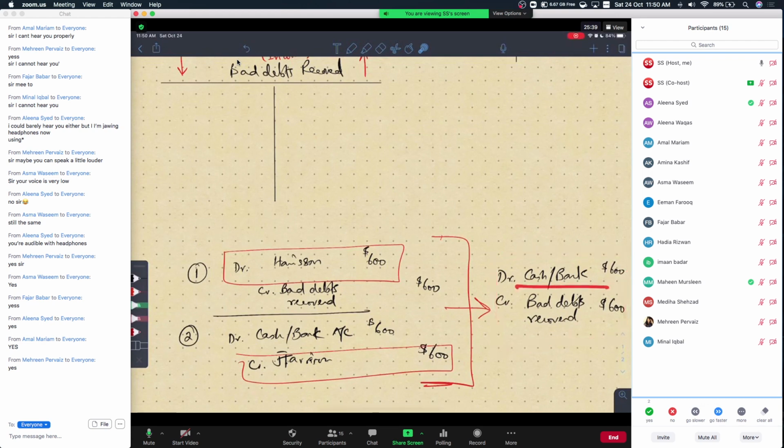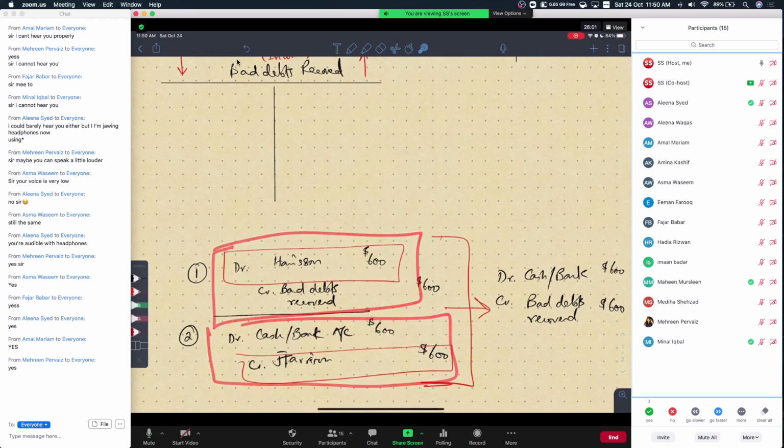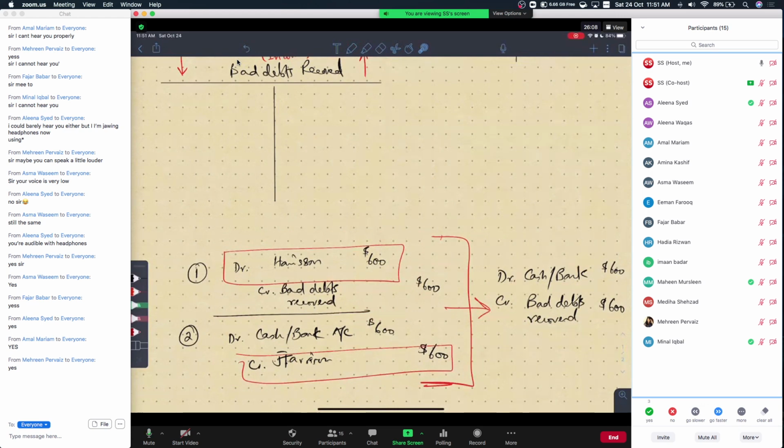You're getting $600 cash, so you debit the cash at bank account, and bad debts recovered will be credited because it's an income of yours. Income is increasing. So for now, this will do. But actually, the only thing that you need to understand right now is that this one entry is actually a consequence of two sub-entries. So this is your first entry, and this is your second entry here. So why do we have these two sub-entries? Basically, there is another chapter coming up called control accounts.